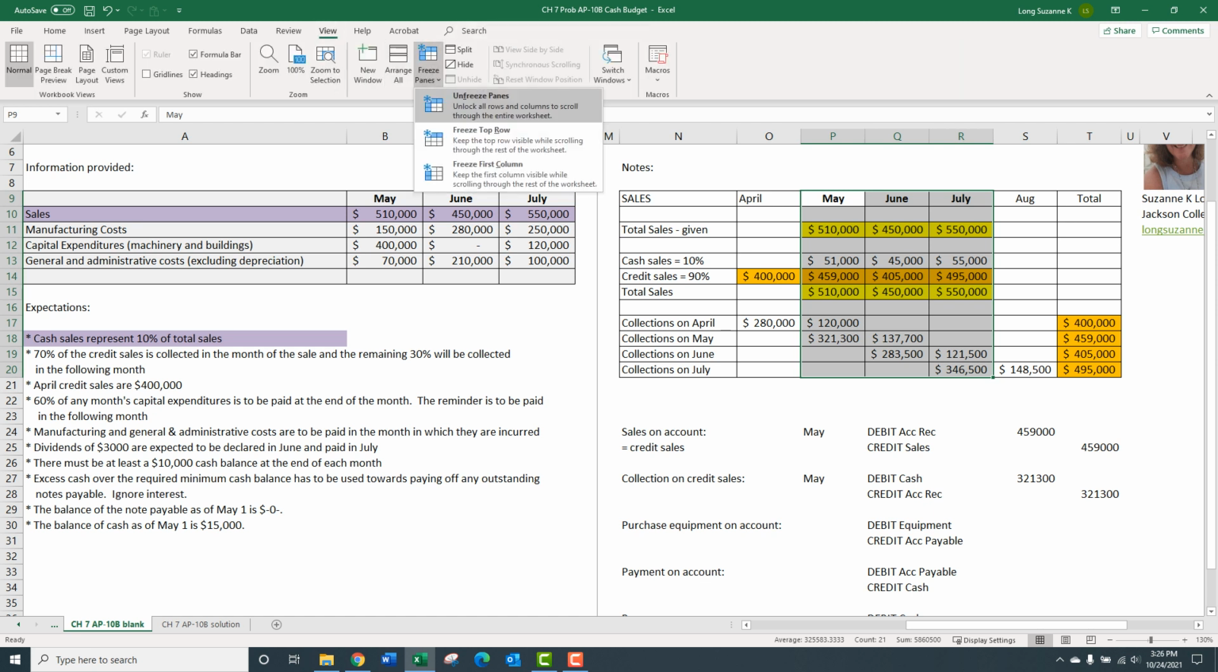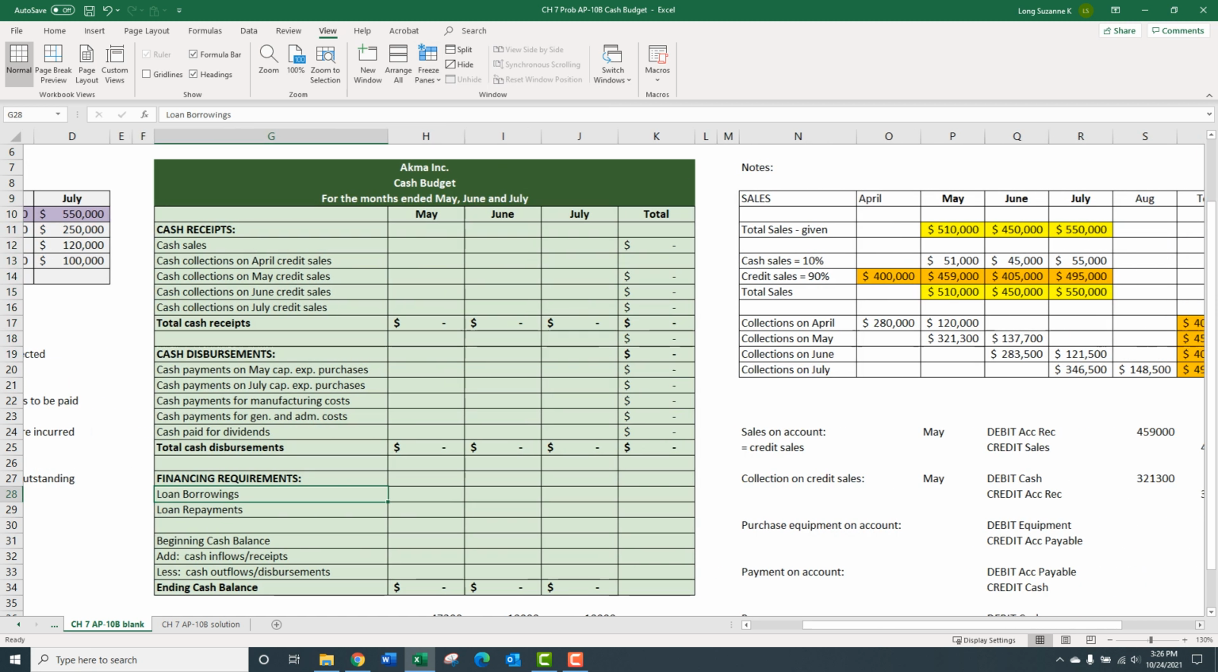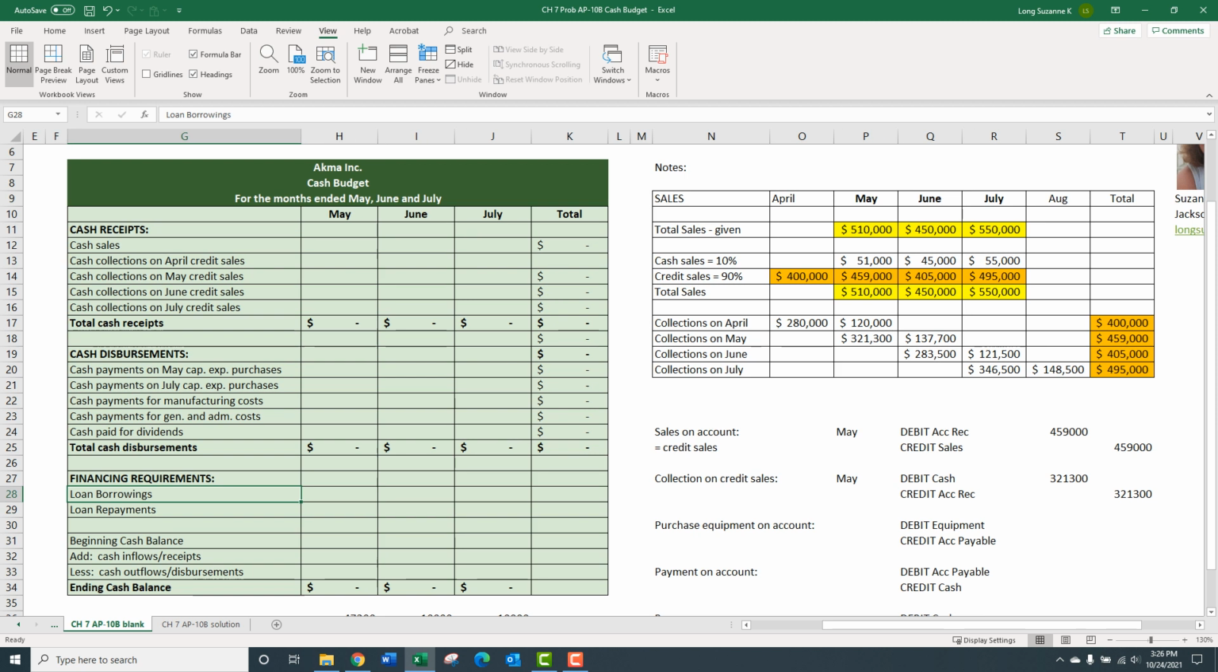Okay, I'm going to go ahead and release, unfreeze panes, and I want to get this information recorded in my cash budget. So cash sales for May, June, and July is right here. I want to get that in. 51, you can type it in or you could use cell references, either way would be fine.